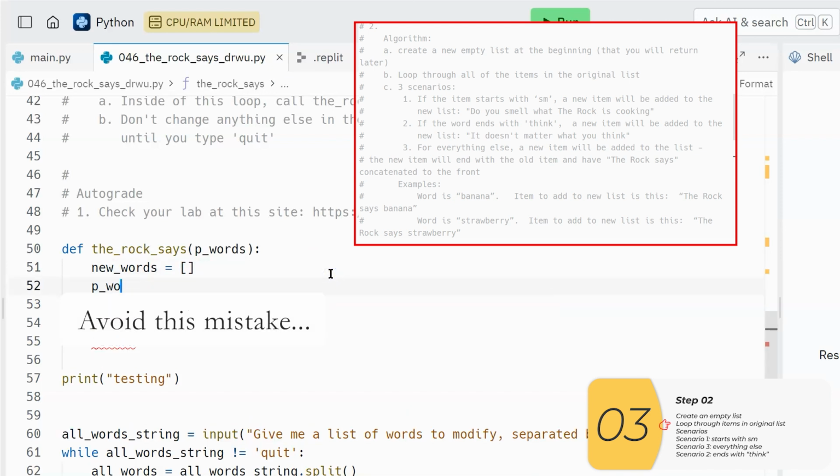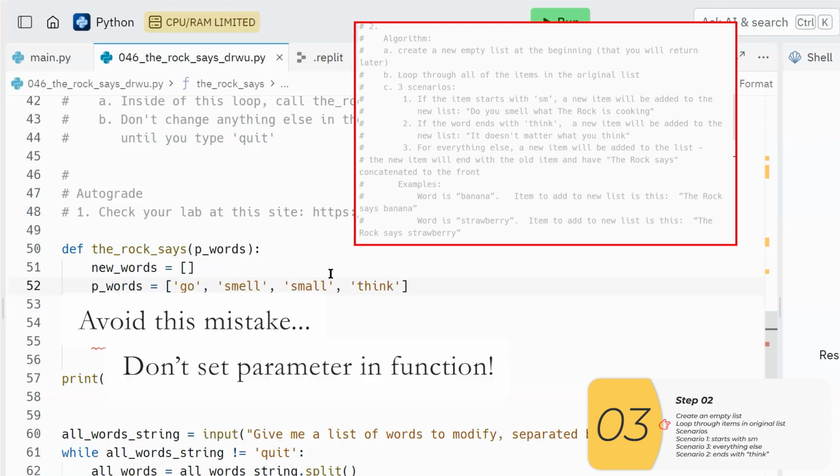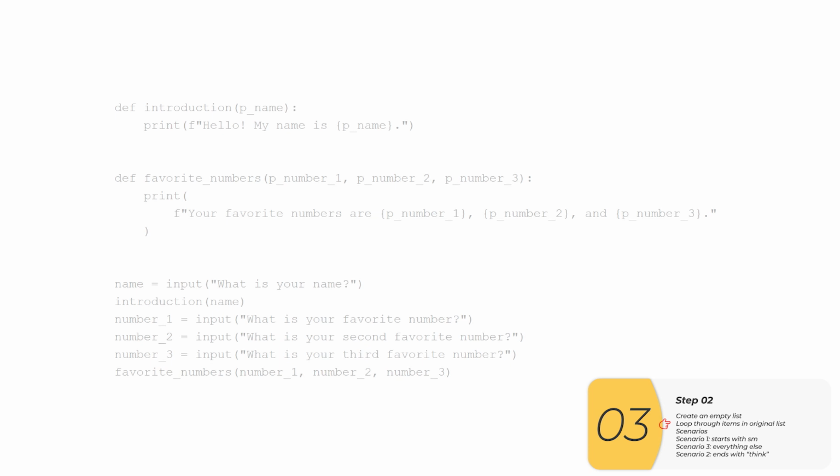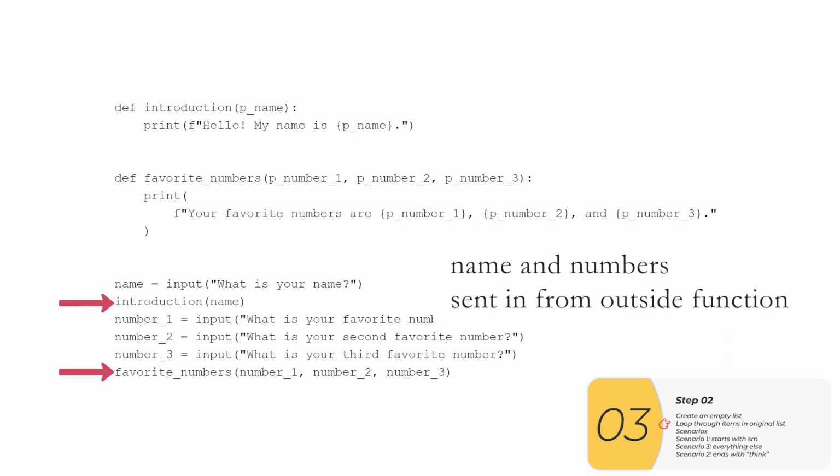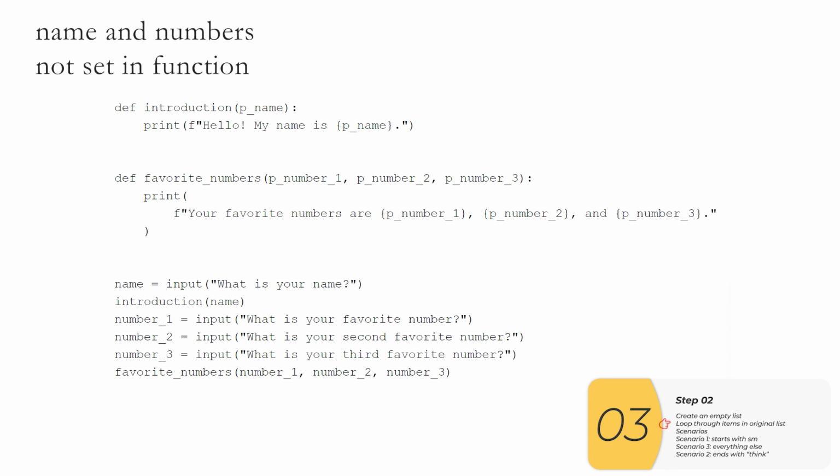p_words is equal to, and they'll make a list here. And this is not what you want to do. One of the reasons that we use parameters is so that we can get information from the outside world, which allows us to reuse our code over and over and over on different pieces of data. So if you remember what we did in introduction and favorite numbers, we're getting information from the outside world. We're not redefining these variables inside of the function.